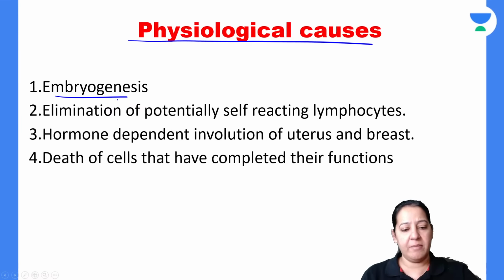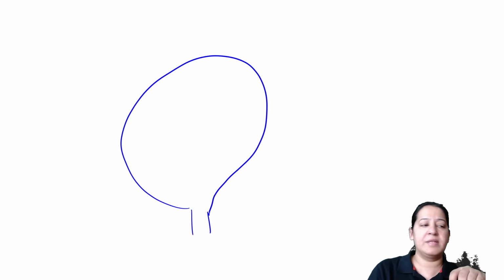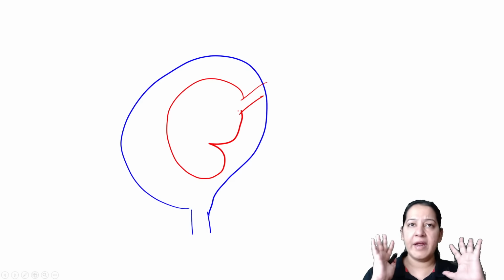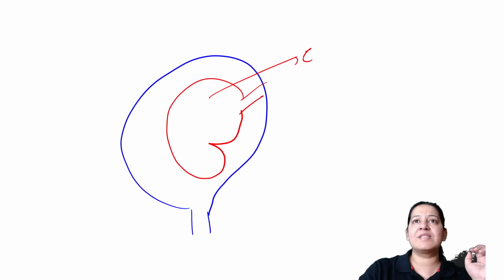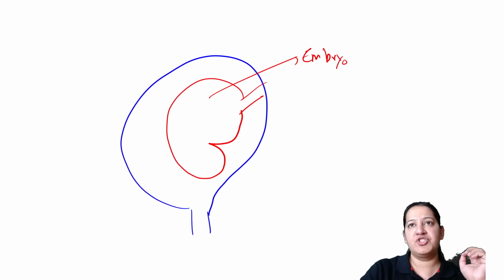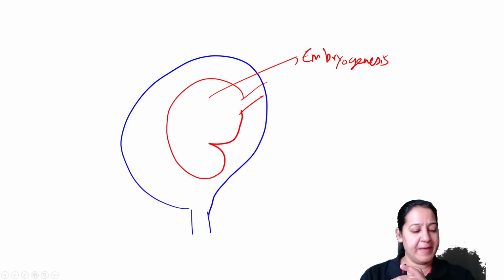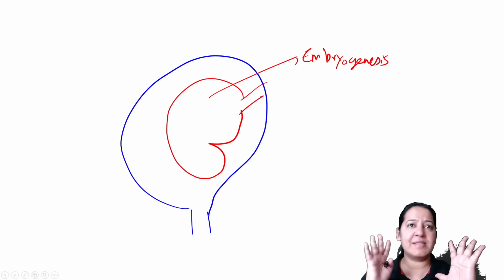Let me draw a diagram for you. This is the uterus of the mother. Inside the uterus of the mother, this is the fetus. Let me draw a fetus. You know, when the fetus is there, all the organs of the fetus are formed one by one. So the process is known as embryogenesis. We have studied the complete embryogenesis and embryology subject. So you may have studied it, right? Yes. So embryogenesis is taking place inside the embryo.